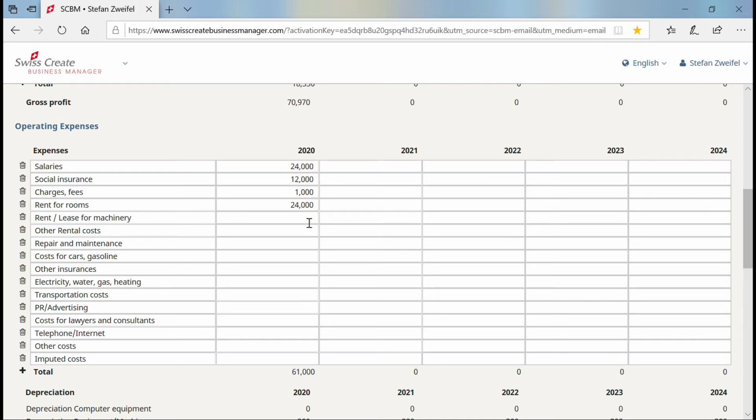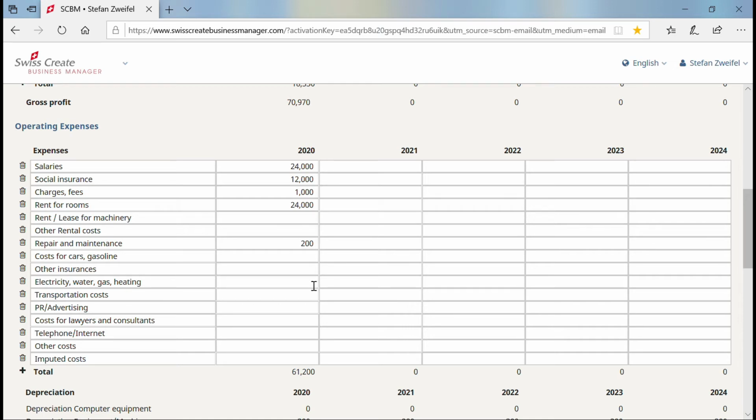Rent, lease for machine, I don't need. Other rental costs, no, I don't need. Repair and maintenance: the coffee machine needs an early service. This is about $200. Costs for cars, gasoline, no, I don't need. I could also delete it, but I leave it as it is. Other insurance, no, probably not.